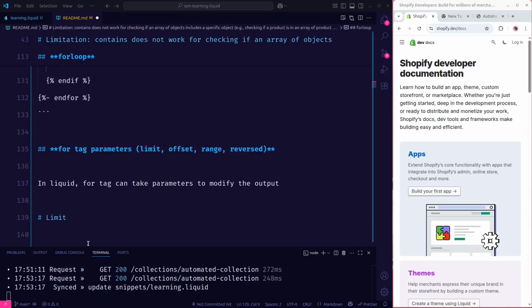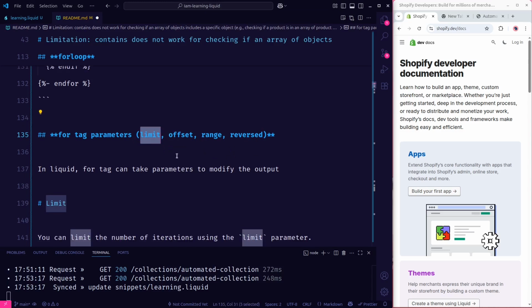Welcome back. In this video, we will talk about for tag parameters. In Liquid, for tags can take parameters to modify the output. So we will talk about the limit parameter, the offset, the range, and the reversed. So let's start with the limit.